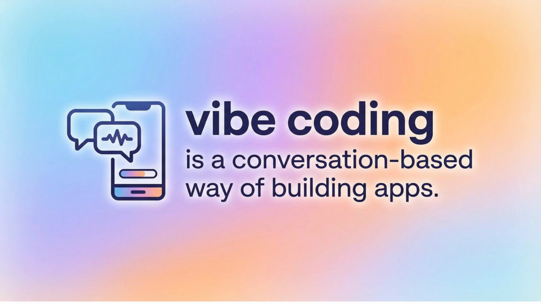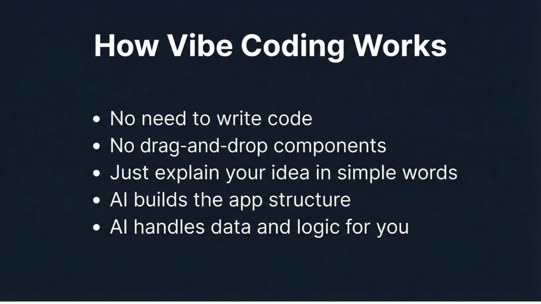At its core, vibe coding is a conversation-based way of building apps. Instead of writing code or dragging components on a screen, you simply tell the AI what you want, using your own words, and the AI creates the app structure, the data, and even the logic. You learn basic coding concepts by seeing how they are actually used.